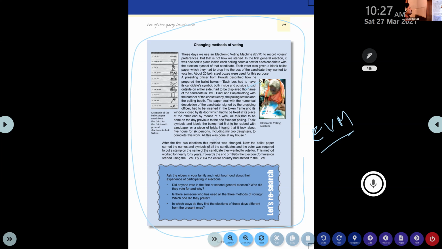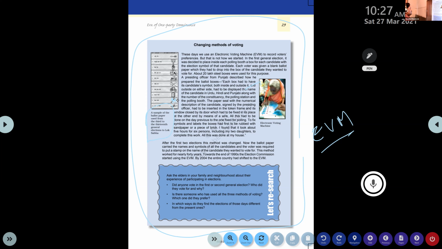After the first 2 elections, this method was changed. Now the ballot paper carried the names and symbols. We can see the sample of the ballot paper used from the 3rd to the 13th general elections of Lok Sabha. This was the ballot paper. Here we will stamp against the symbol of that particular candidate. They will give a stamp, and we can stamp against the symbol of the candidate. That will count as a vote.